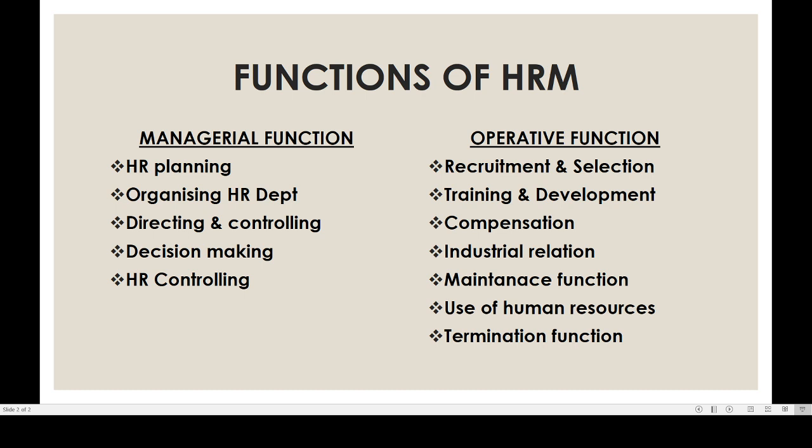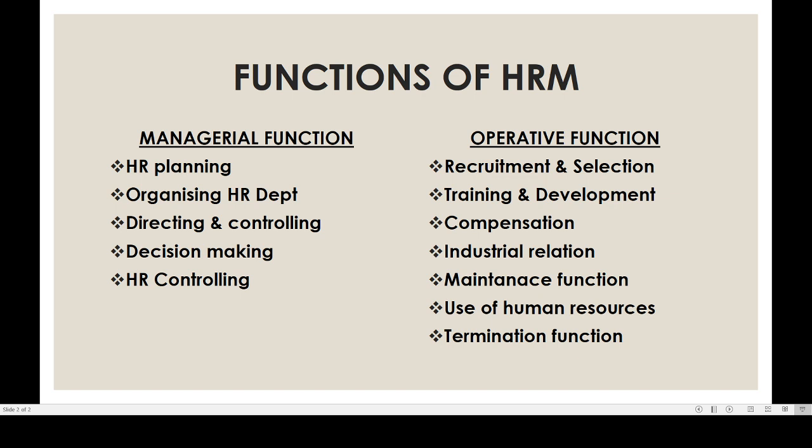A number of operative functions are performed by human resource management. The operative functions are recruitment and selection, training and development, compensation, industrial relation, maintenance function, use of human resources, and termination function. The first one is recruitment and selection. We have already studied recruitment and selection.